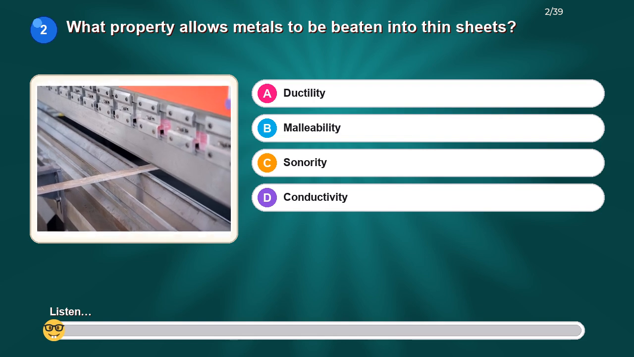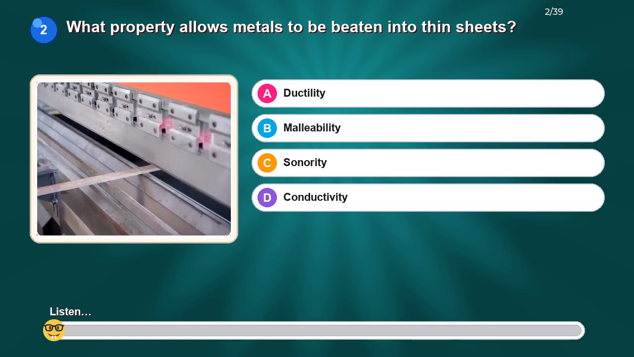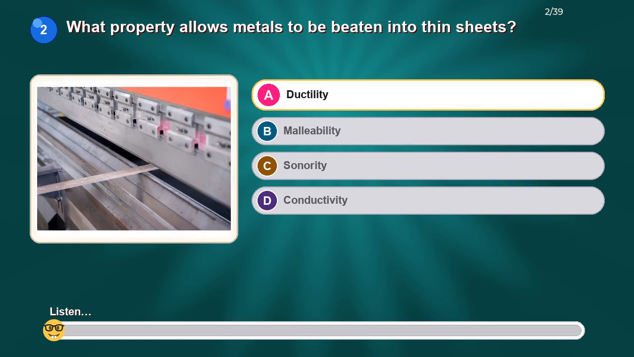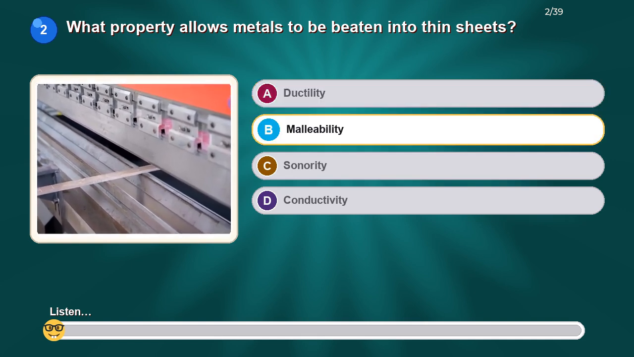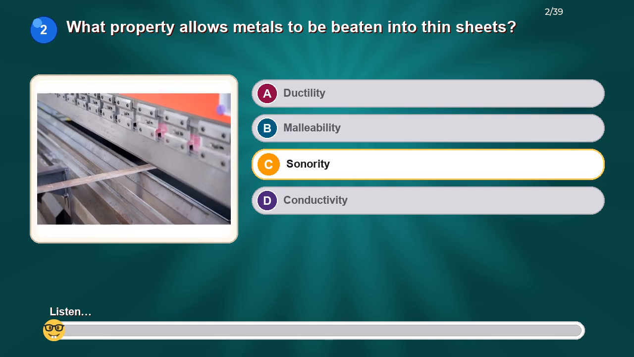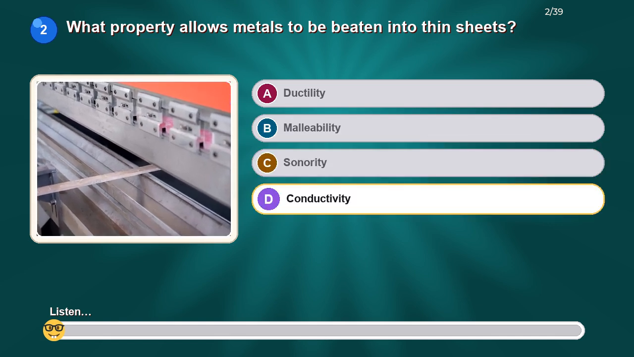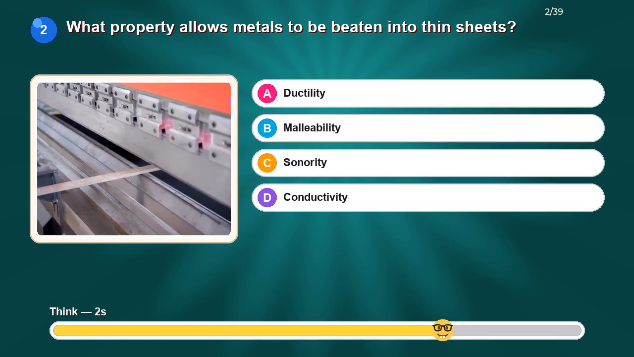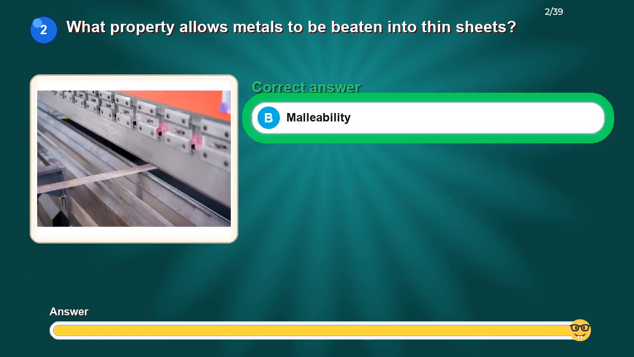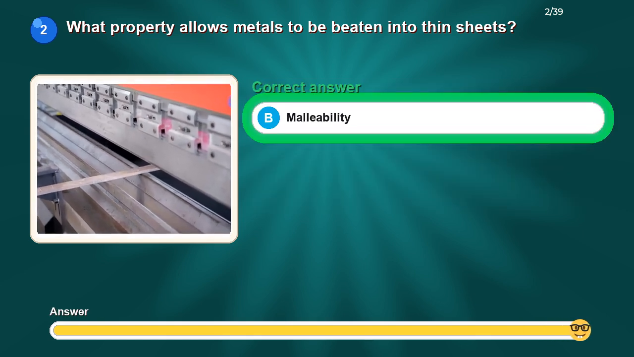What property allows metals to be beaten into thin sheets? Option A, ductility. Option B, malleability. Option C, sonority. Option D, conductivity. The correct answer is malleability.